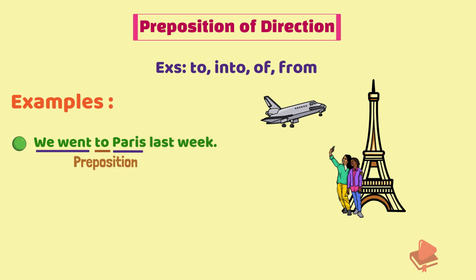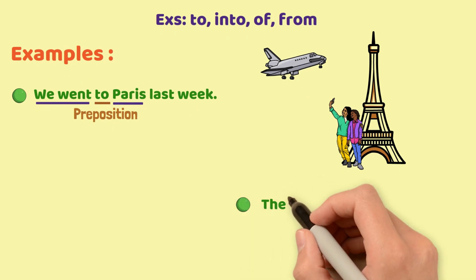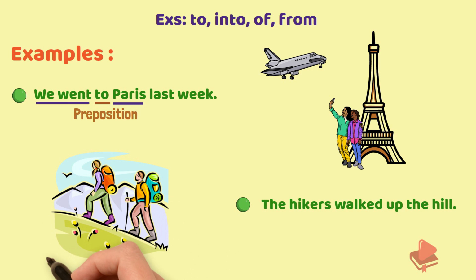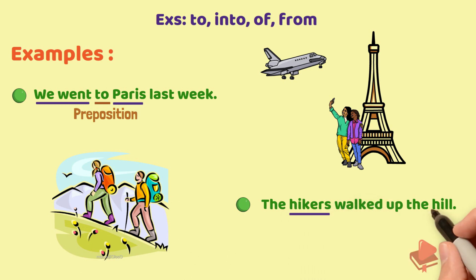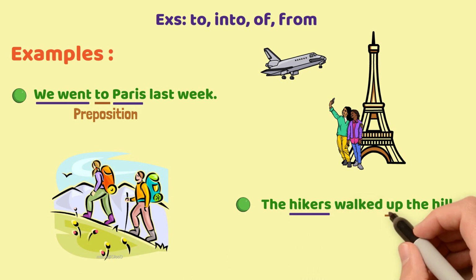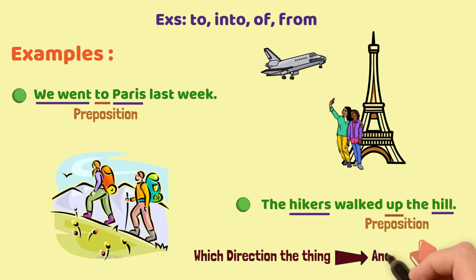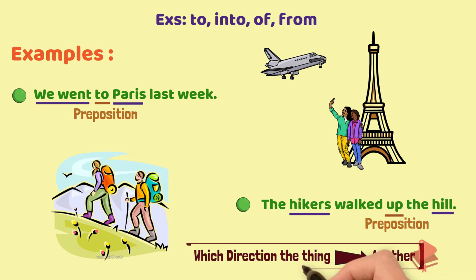Let's see another example. The hikers walked up the hill. Here, up is describing in which direction he went. So up is the linking word here. Remember, preposition provides in which direction the thing is in respect to another. So these are the three main types of preposition.